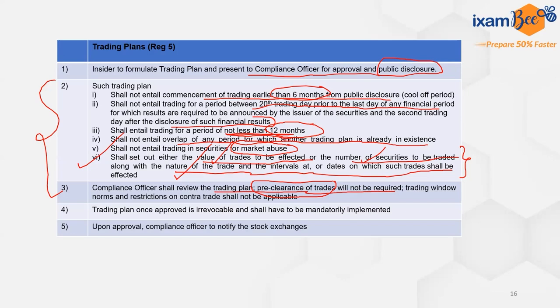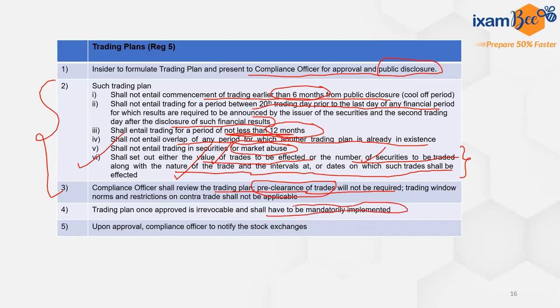However, if the trading plan has been approved, it still has particular things mentioned. Therefore, the trading window norms and whatever restrictions are there on the contra trade will not be applicable to this trading plan. This trading plan, once approved, is irrevocable and shall have to be mandatorily implemented.